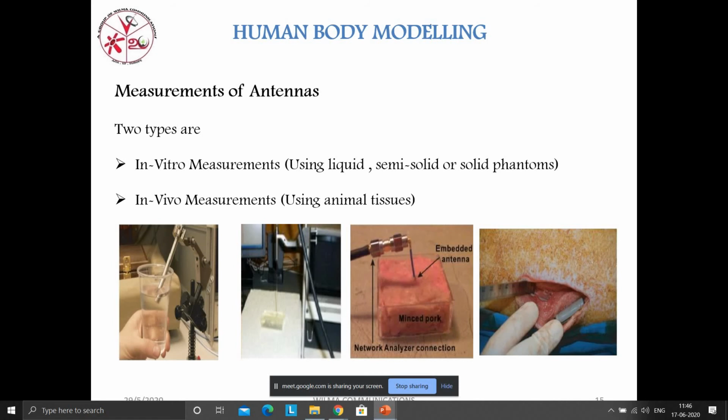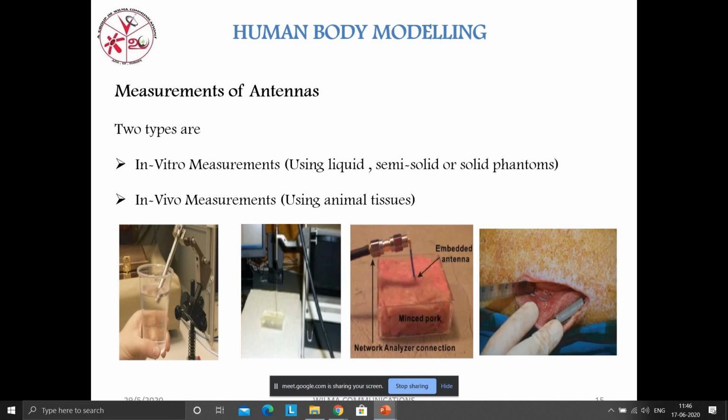A rat is the best example. In rat tissues also there are different modes, because rat skin has 14 layers. In those 14 layers, in between there are a fat layer and muscle layers, and each and every layer has a different permittivity value, then different conductivity value, etc.